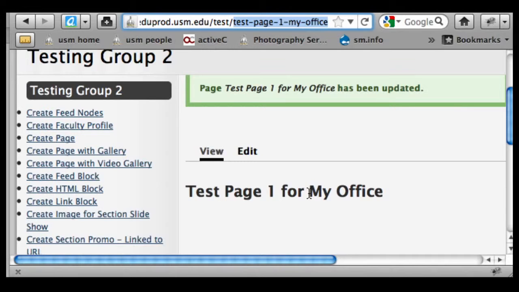And so again, the take-home on this is page titles affect URLs. If page titles change, URLs change, but your node ID for each individual piece of content in the system is permanent and never changes unless you delete that item from the system. Okay.